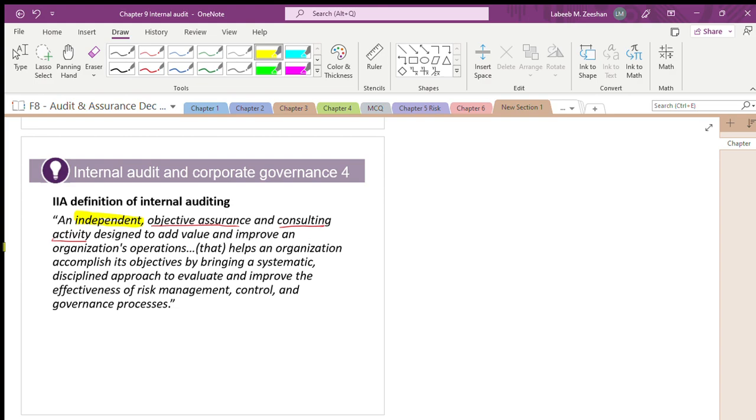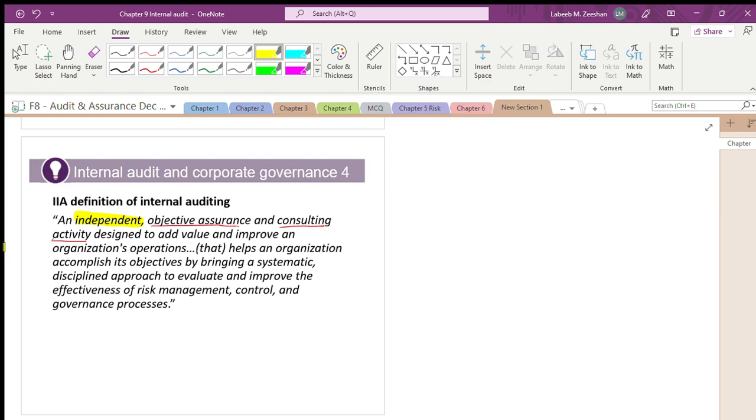That's what it says. The internal auditor is more significant, more crucial than the external auditor. They have to be independent, objective, unbiased. They have the consulting activity.